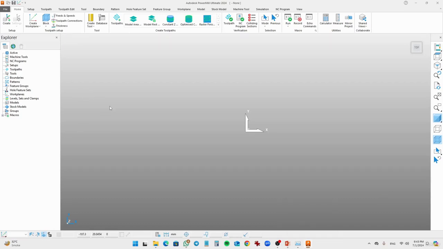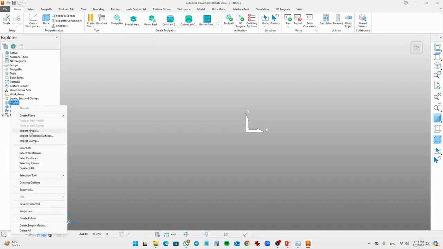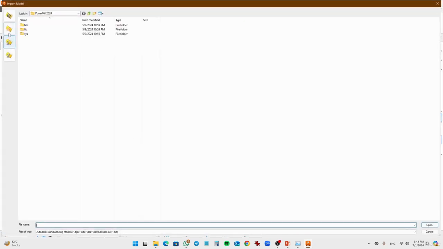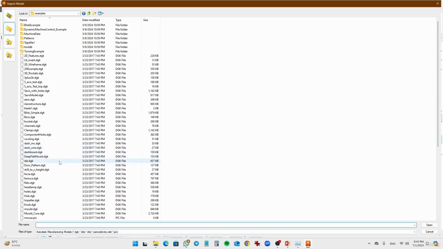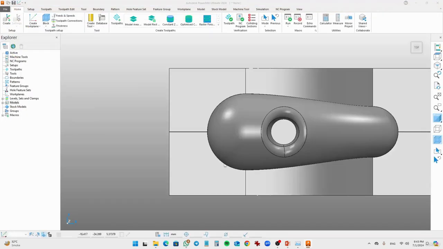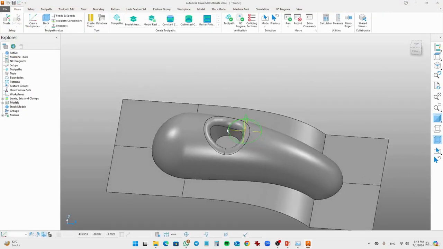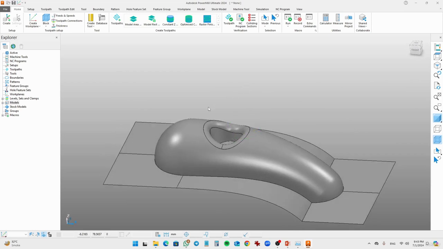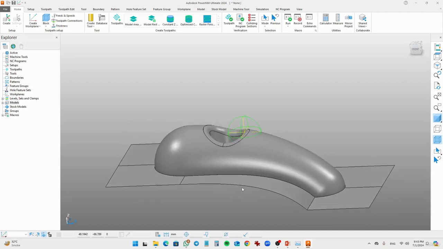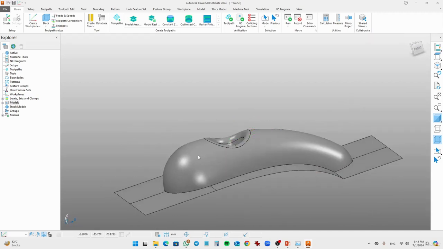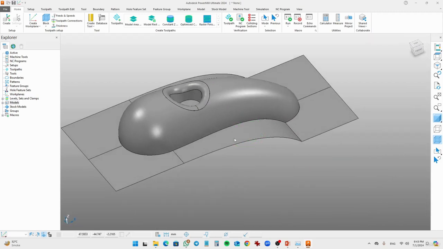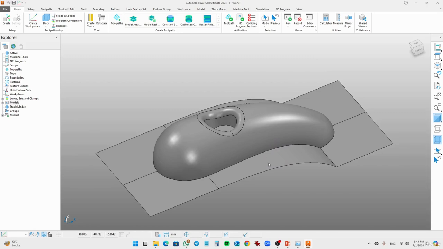So for the flow line finishing operation, we need to add a model. So just go and import the model. I'm going to use the simple model, the calling.dgk file, which I have mostly used to teach you how we can create multiple types of finishing operations using Autodesk PowerMill. So we have a model named calling.dgk, and let's see how we can create the flow line finishing.